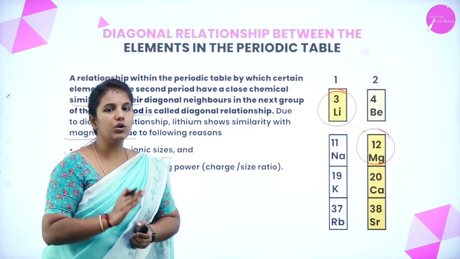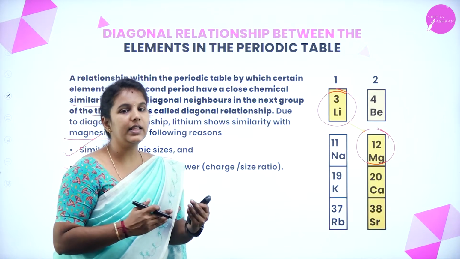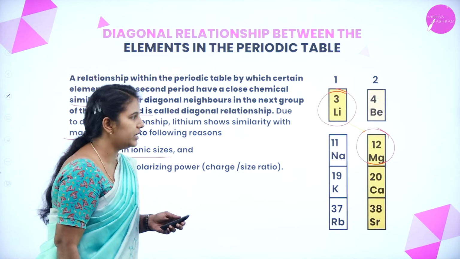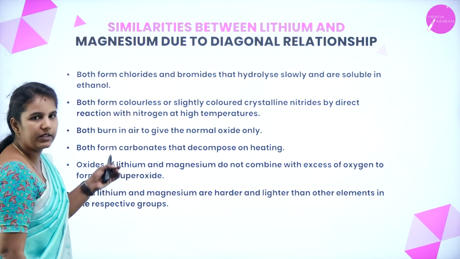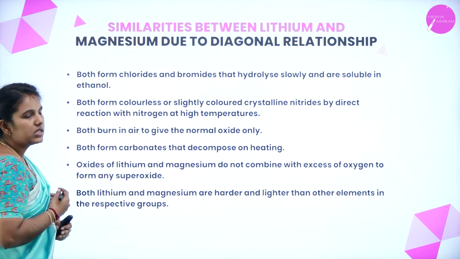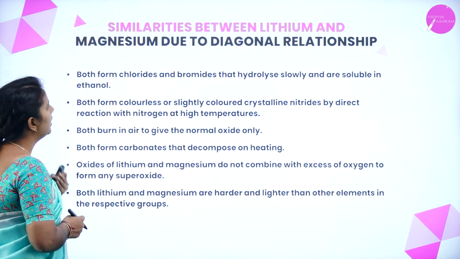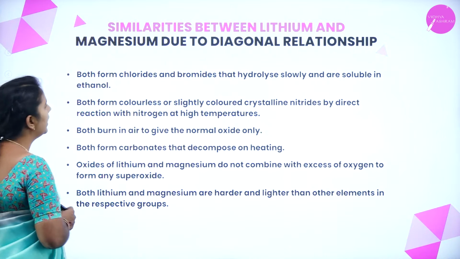So when we compare group 1 with group 2, especially the group 1 element lithium, it has a diagonal relationship with the group 2 element magnesium. Here I have listed some of the similarities between lithium and magnesium. Both form chlorides or bromides that hydrolyze slowly and are soluble in ethanol.